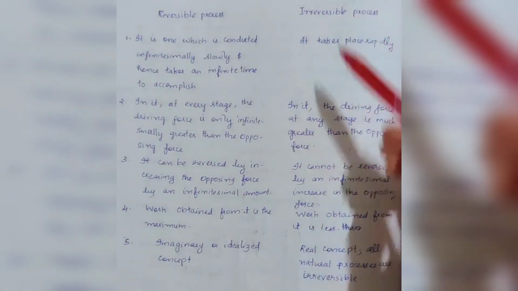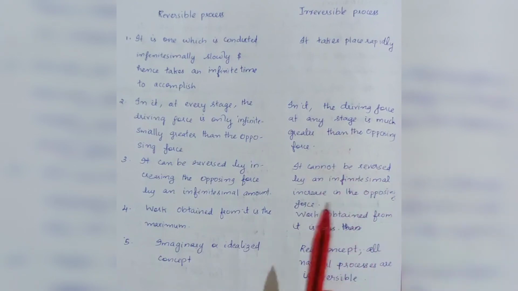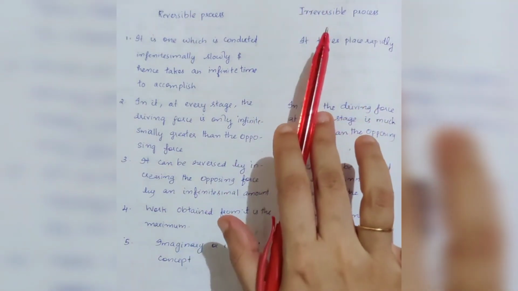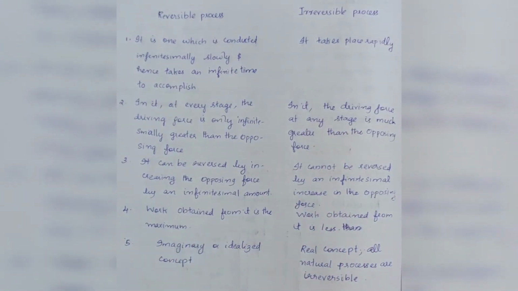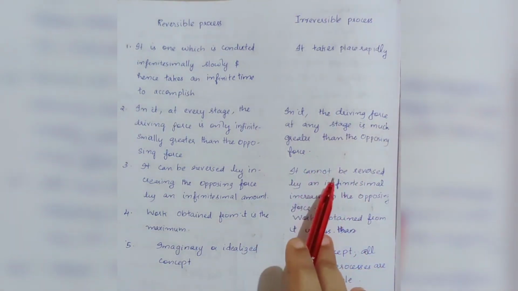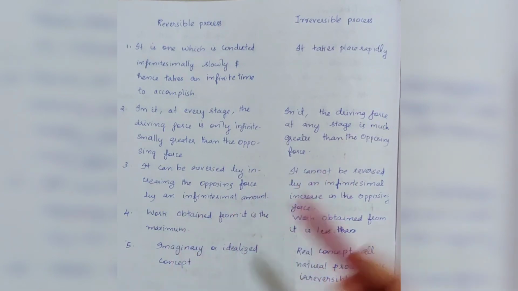But in the case of an irreversible process, it cannot be reversed. That is, an irreversible process cannot be reversed by increasing the opposing force. Opposing force means the external pressure. That is, if we are increasing the external pressure of an irreversible process, it cannot be reversed.